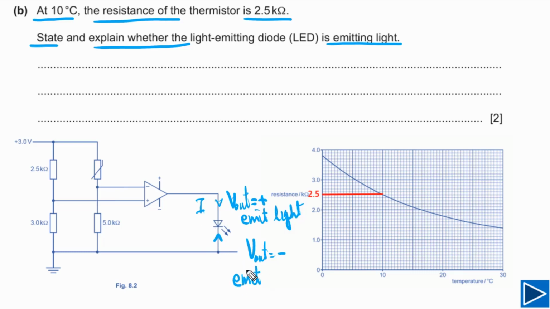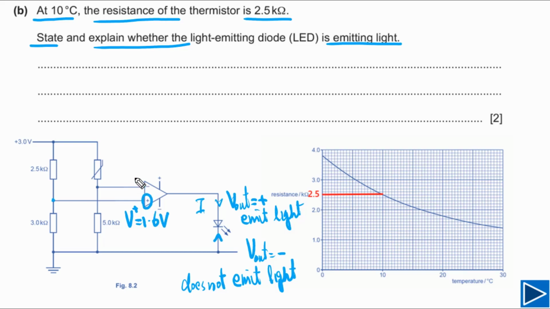So we can write that it does not emit light if V out is negative. Now we need to find out whether the output of the op amp is positive or negative. We calculated V plus in part A, and it was equal to 1.6 volts.